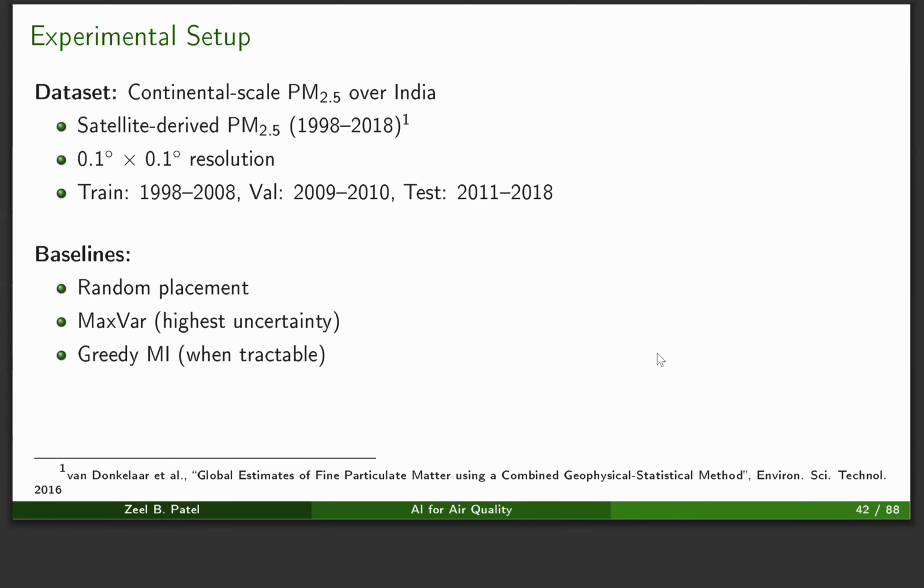We compare our method with other baselines like random placement, maximum variance, which is just placing the sensors at the highest uncertain points, and the greedy MI, which is currently being used practically wherever it is tractable. For the India scale experiment, even greedy MI was intractable in our experiments.